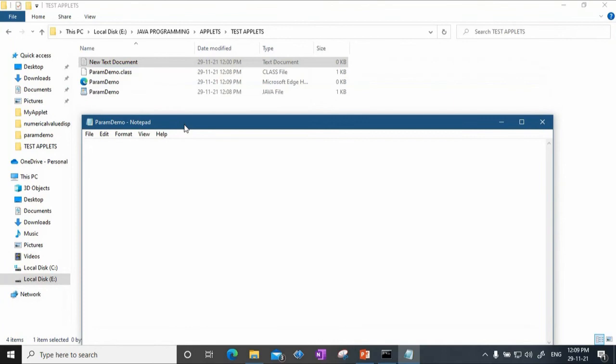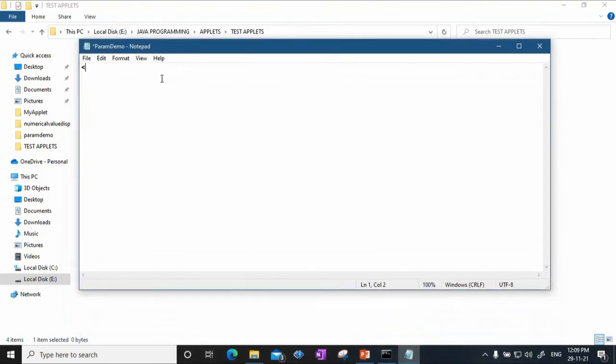Yes, and in this paramdemo HTML I will just write the code. Everything should be enclosed within html tags. Then head, title, say My Page is the title of this particular HTML page. Closing tag for head, and we have the body tag.